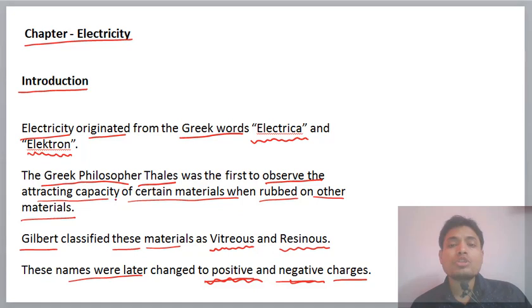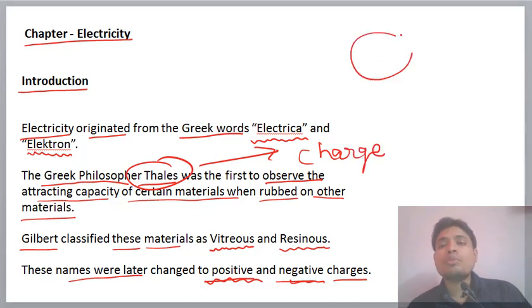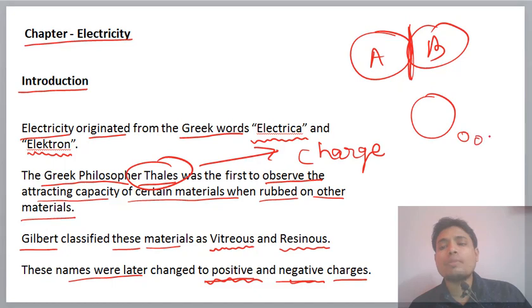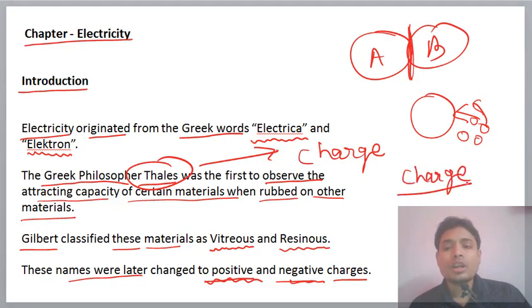The property which is observed by Thales, that property is called the charge. Thales observed that when two bodies, body A and body B, are rubbed against each other, then they start attracting small pieces of paper, and this property of the body is said to be charge. We will say the body has been charged due to the rubbing.